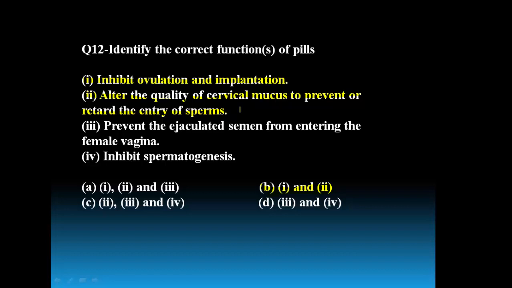And these particular pills inhibit ovulation by inhibiting the secretion of FSH and LH. The contraceptive pills are also known as oral contraceptives. One example given in the NCERT is Saheli, developed by Central Drug Research Institute at Lucknow.